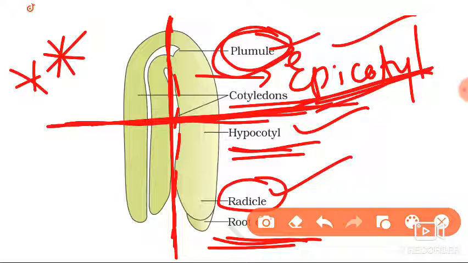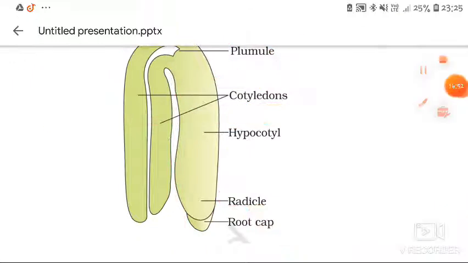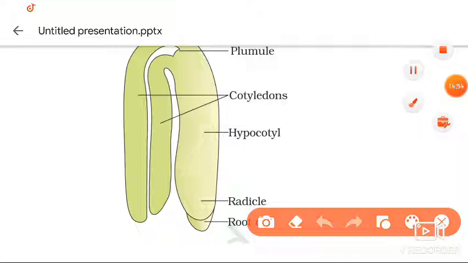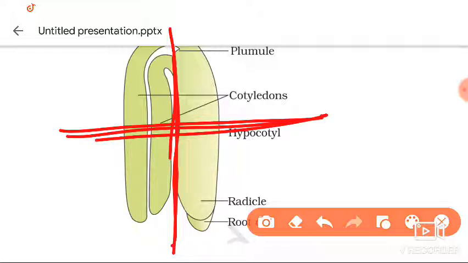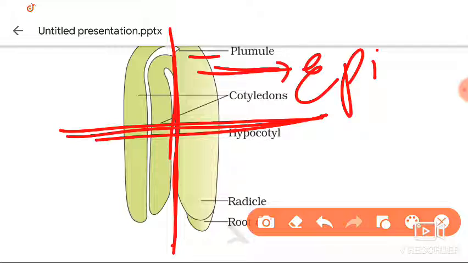This is the structure of the dicot embryo. This is the embryonal axis, and this is the cotyledonal axis. Let me explain once more. The part above the level of the cotyledons we call the epicotyl, and this epicotyl ends with the plumule.